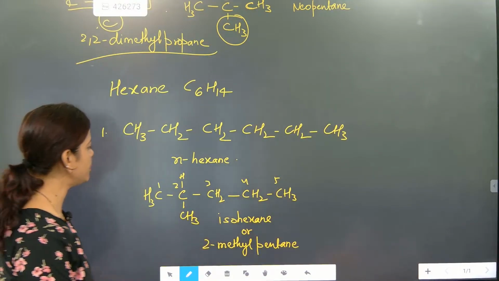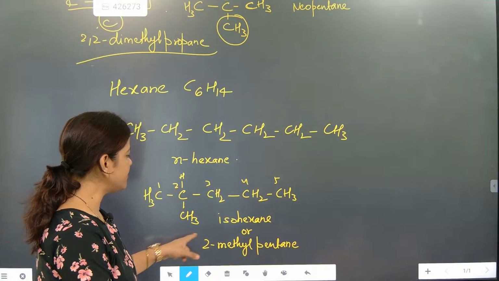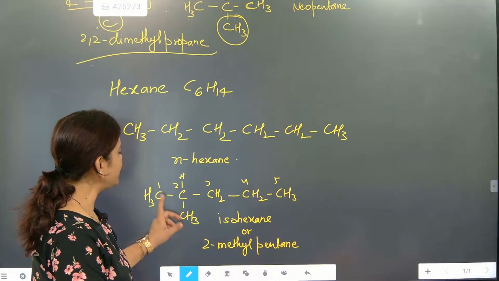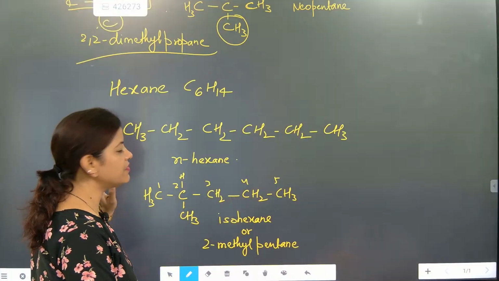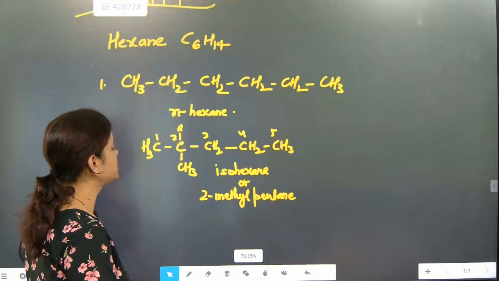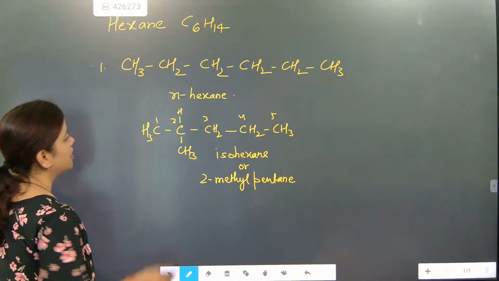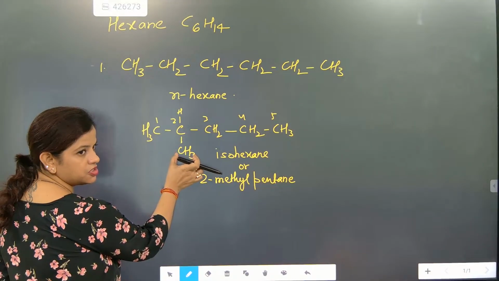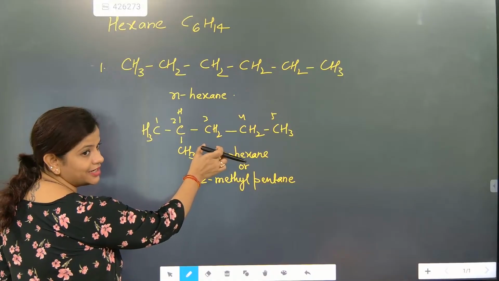Same thing, isohexane. But beta, if I am starting from here, numbering I can start from here, correct? But the moment I will start from here, numbering will start from here. Got it? So what work we are going to do here is, we will make center one location is there. See, one location is possible, one location center possible.